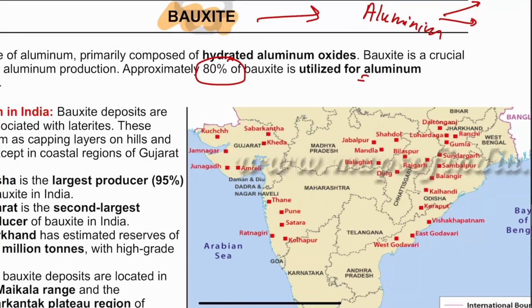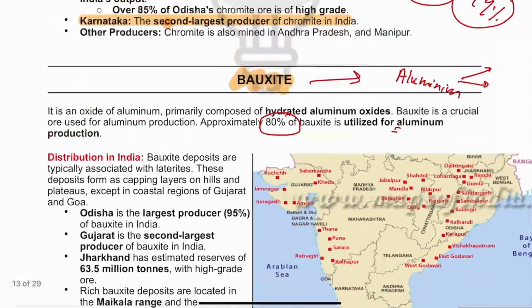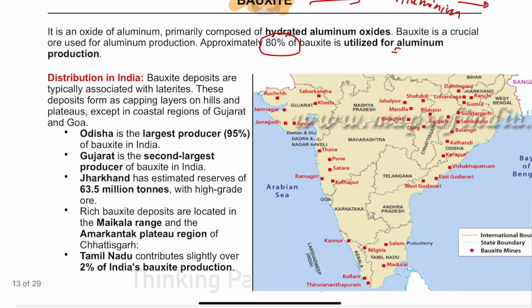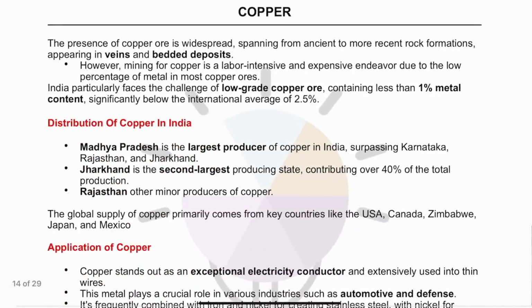These are the most important mines. Again, guys, my apologies if I pronounce some name wrong. The intention was not that. So these are the important mines and important locations with respect to bauxite. Now in Gujarat also a lot of bauxite is mined, but in coastal areas we don't have that much bauxite. Apart from coastal areas, Gujarat has the bauxite reserves.